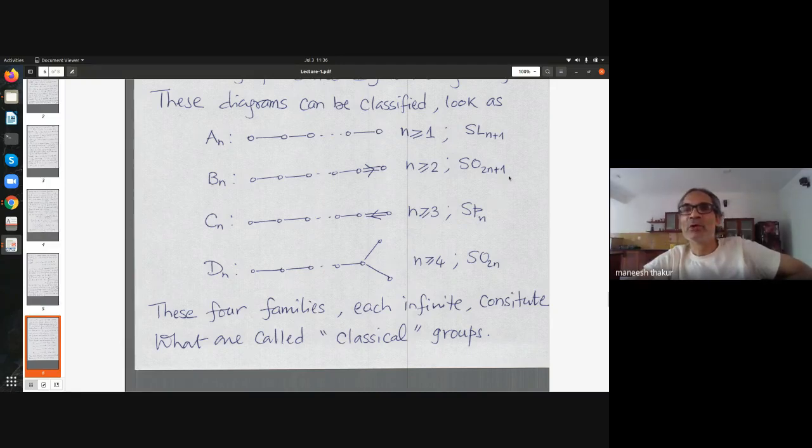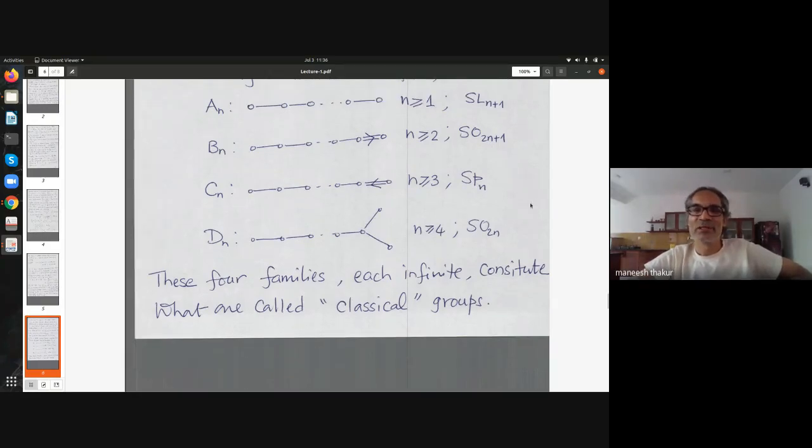And among these groups, SL n plus 1 and SPN are simply connected, whereas the special orthogonal groups are not. Their simply connected versions are called spin groups of those indices. So we will need the notion of spin group at some stage. I may not go into the details of that, but it is the simply connected cover of these groups.